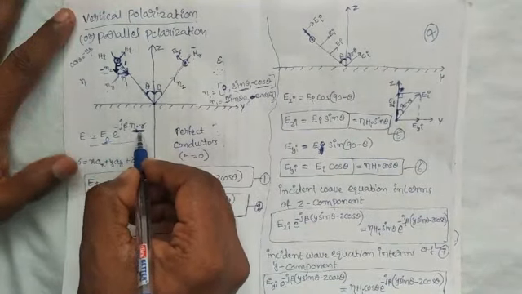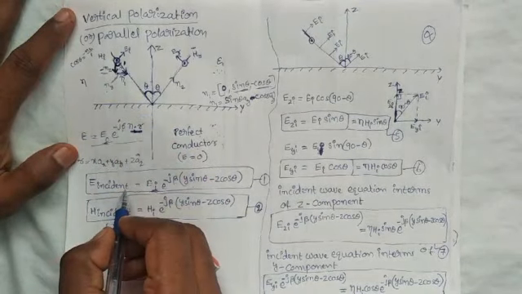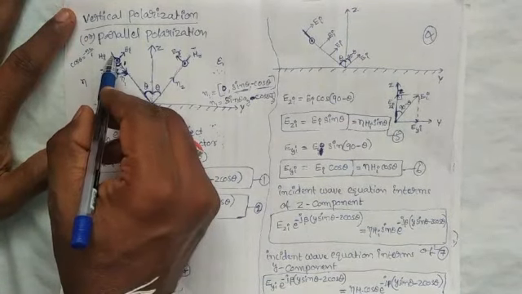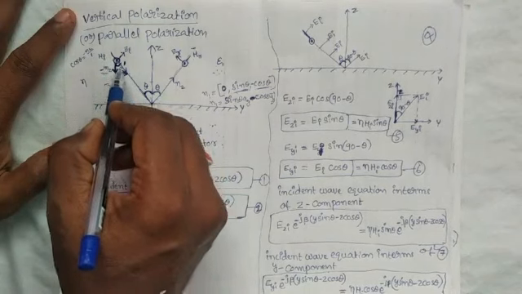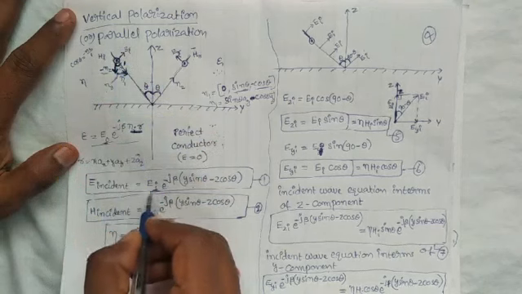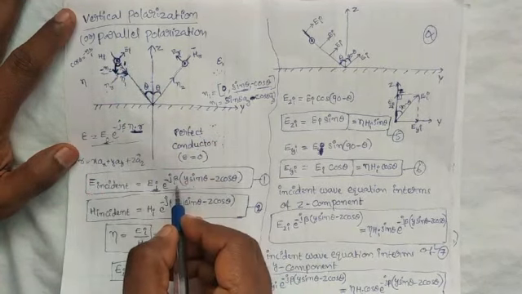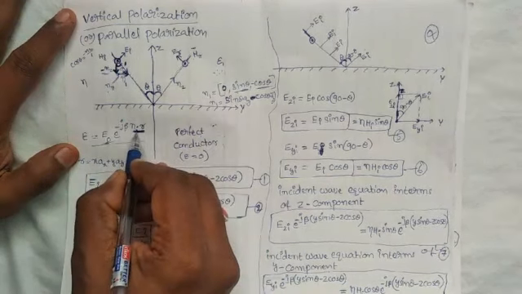For the incident wave, E incident is equal to Ei, the magnitude of the electric field intensity, into e power minus j beta n1 dot r.